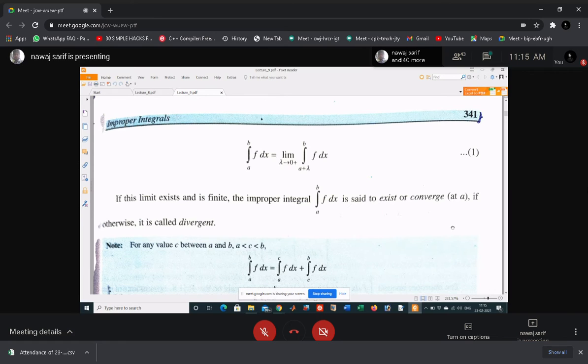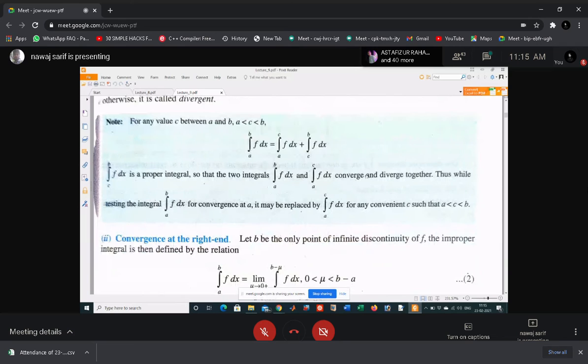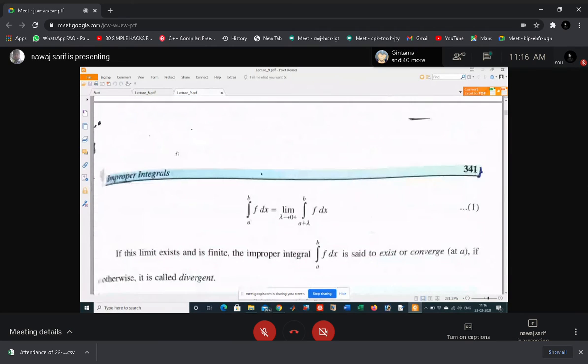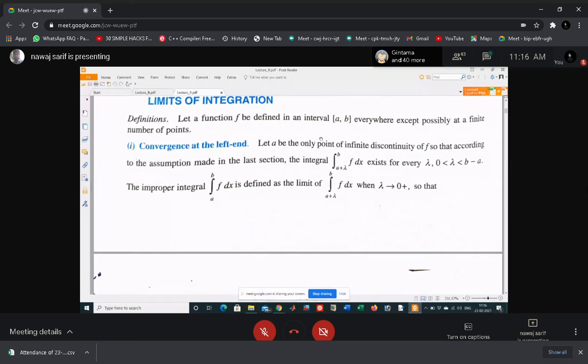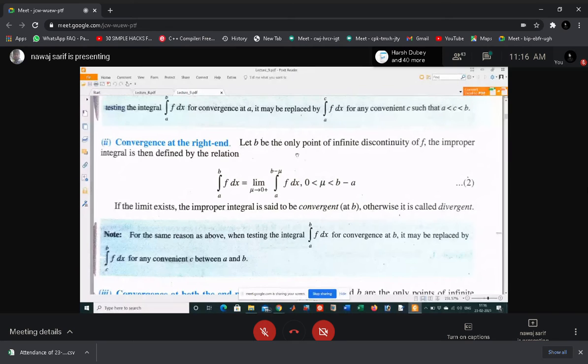Okay, so this property is always true: integral a to b f(x) dx equals integral a to c f(x) dx plus integral c to b f(x) dx. This is a property of definite integrals, you know. And now for b, convergence at the right end b. In the first case we have a as the point of discontinuity, and we assume that in the second case b is the point of discontinuity.